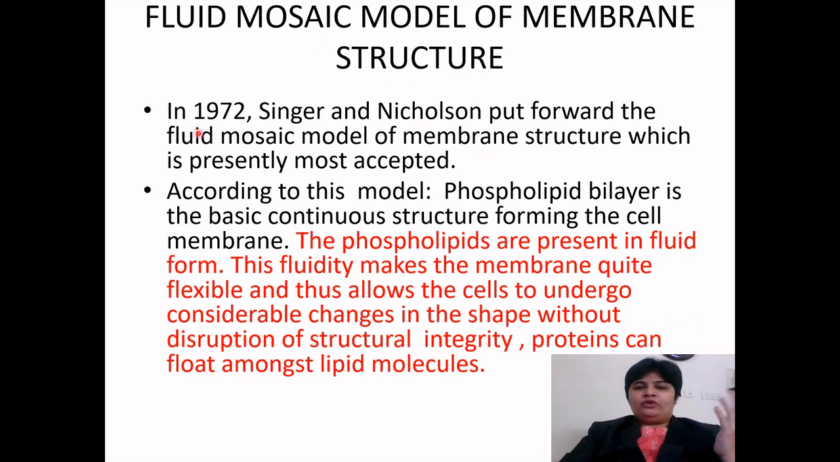The most important hypothesis is the fluid mosaic model of Singer and Nicolson. We don't have to go into the history. They developed the model, and it is a 1 mark question in biochemistry papers. So what is the advantage of phospholipids? They are present in a fluid form. Also the cholesterol. The fluidity makes the membrane quite flexible and thus allows the cells to undergo considerable changes in shape without disruption of structural integrity.